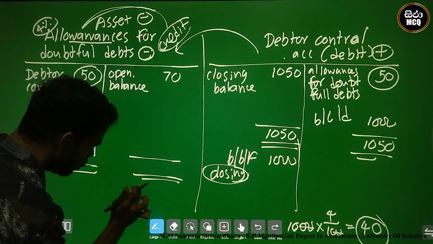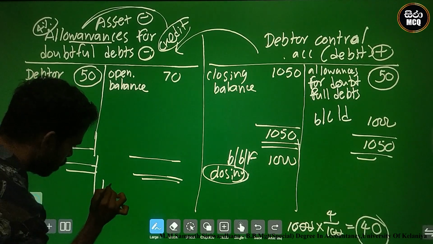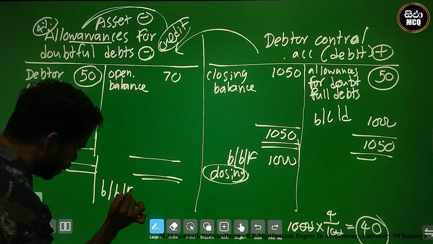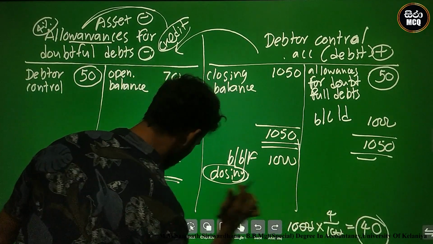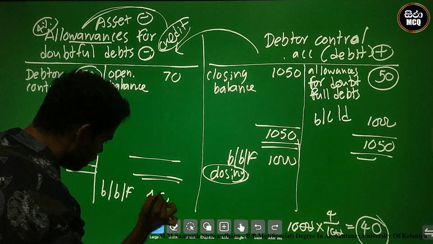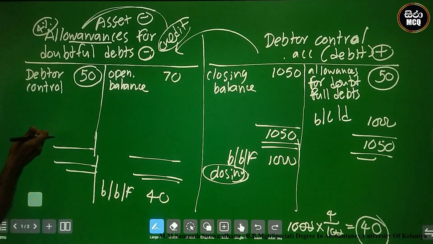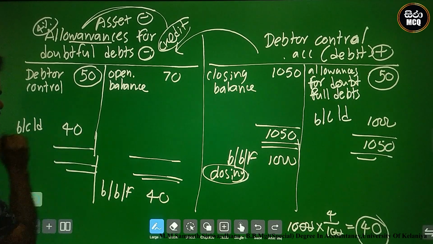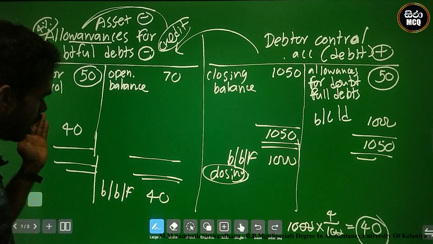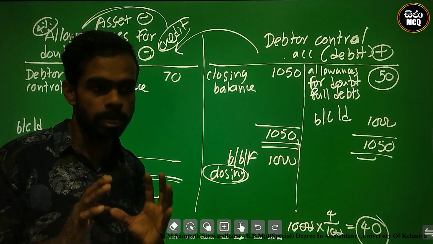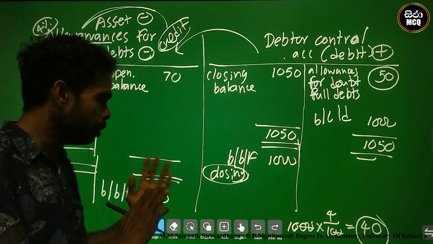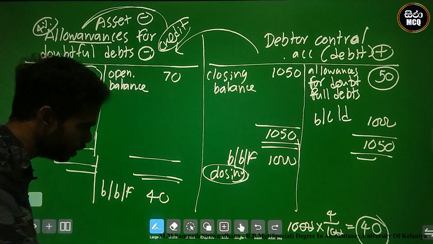This balance brought forward, the closing balance, is a credit. Why? Unhappy person 40. There is a balance carried down of 40. This is the finally created allowances for doubtful debts, unhappy person creation of 40.